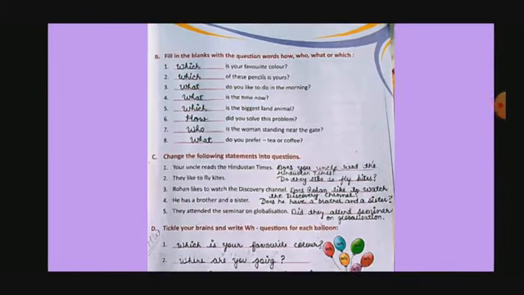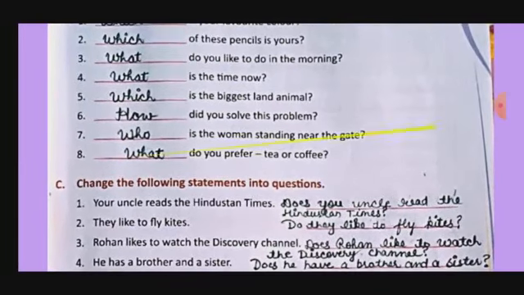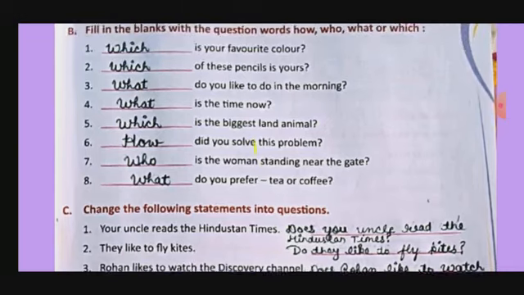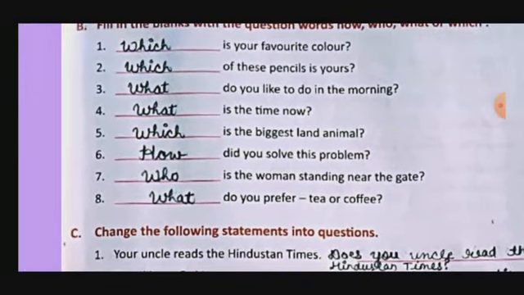Fill in the blanks with the question words how, who, what or which. Okay. So here, is your favorite color. What will come? Which. Which is your favorite color? Which of these pencils is yours? Next, third one. What do you like to do in the morning? Fourth one. What is the time now? Next, fifth one. Which is the biggest land animal?